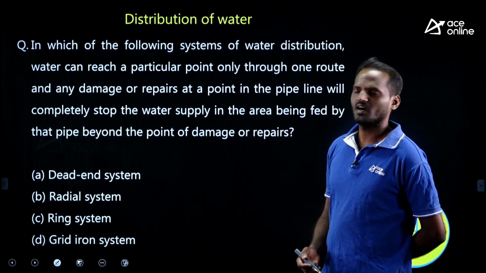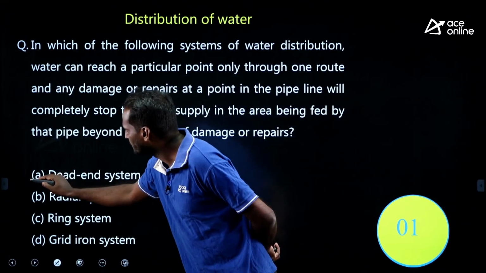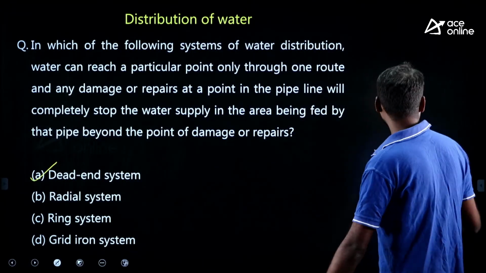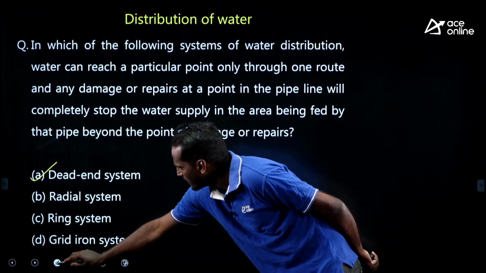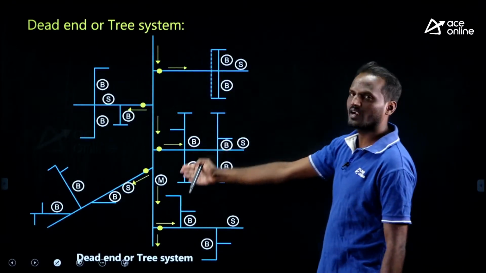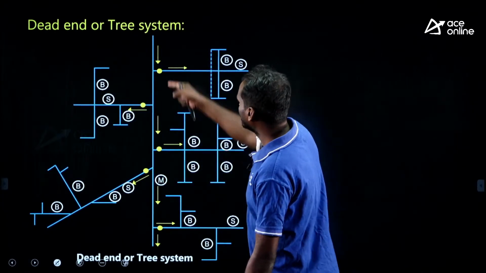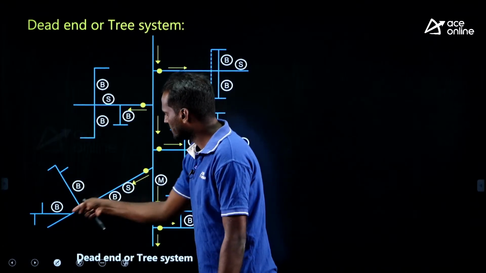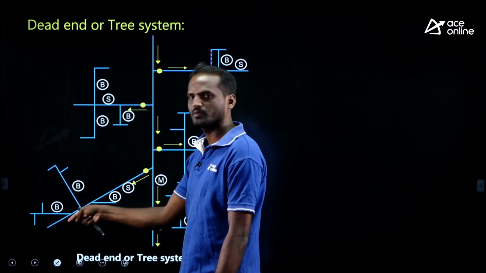Dead end system or tree system. Very easy, my dear. Let us briefly look at the images so that you can easily recall your memory. See, this is how the dead end system looks like. This is the main supply line, the line which originates from the main supply.